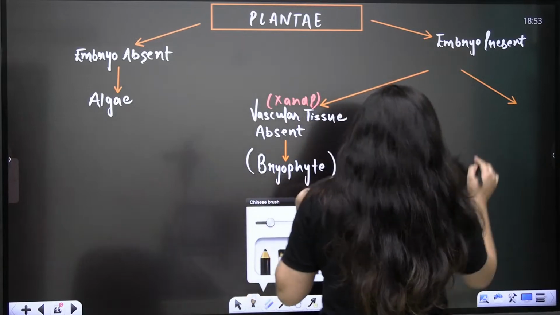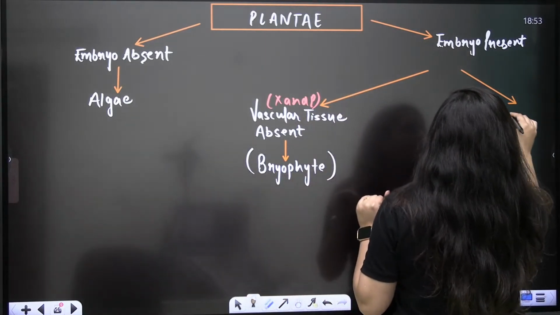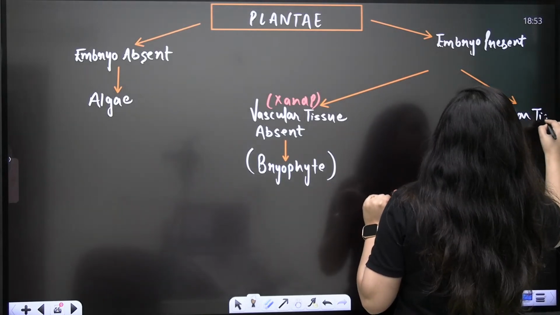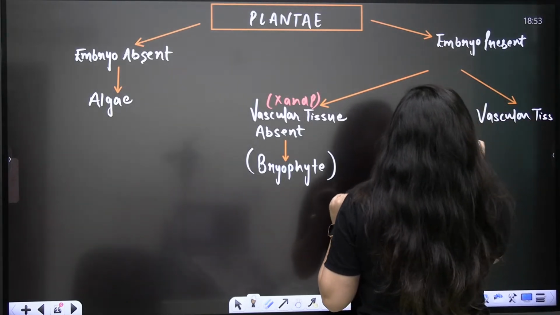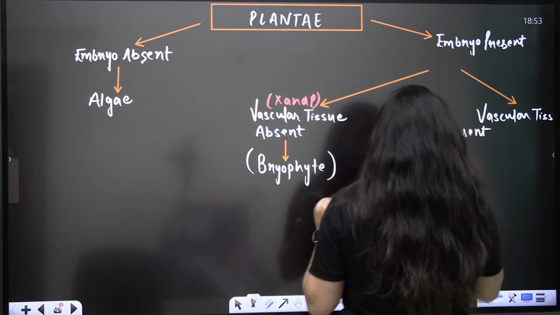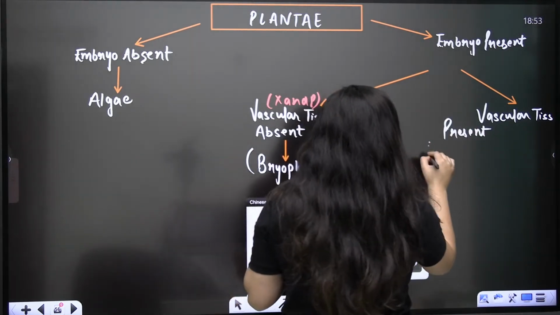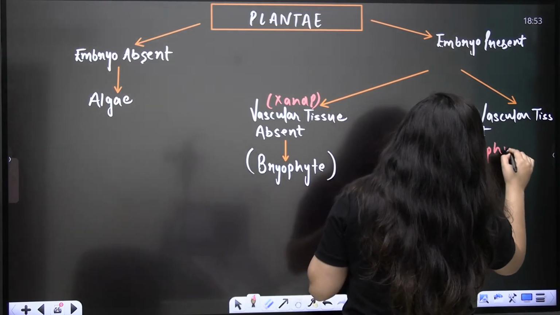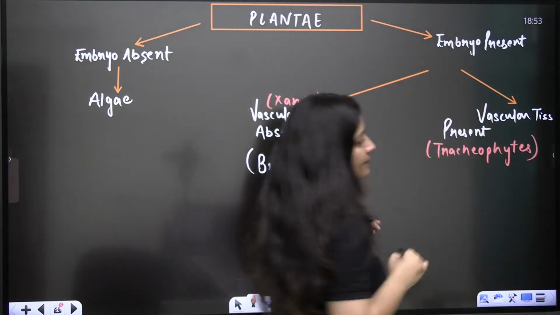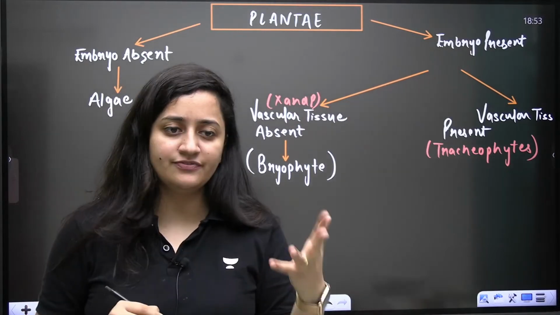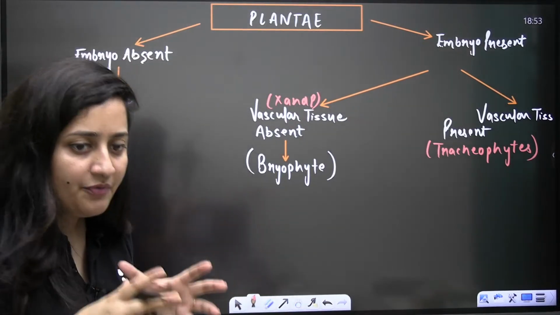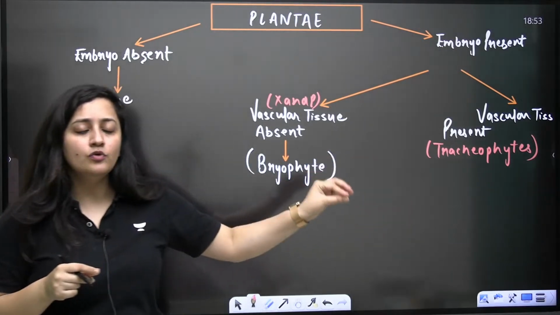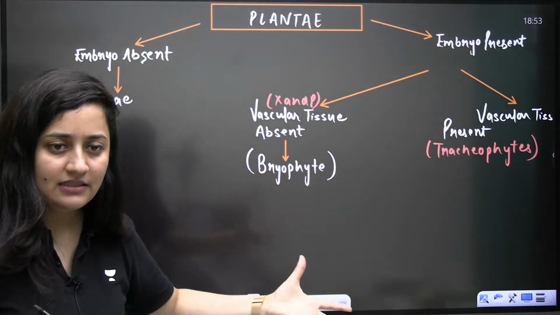So now here, if vascular tissue is present, then obviously we have the pteridophytes, gymnosperms and angiosperms. And bachcho, the plants in which vascular tissue is present, that is xylem and phloem is present, we use the word tracheophytes for them.